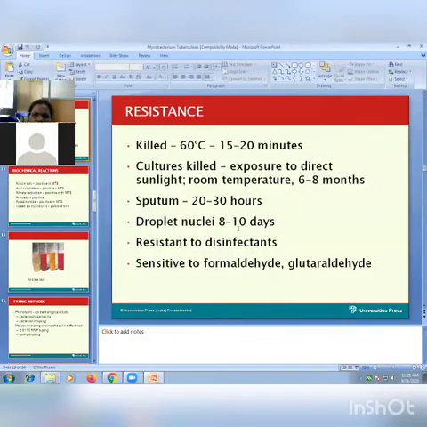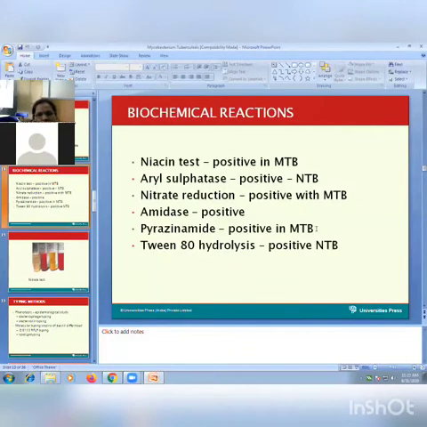So many days, up to 10 days they remain. So that is the important factor for source of infection. Then this is about the resistance pattern for the disinfectant. They are so many, they are resistant to disinfectant but sensitive to formaldehyde and glutaldehyde disinfectant. So this is about the resistance of tuberculosis.